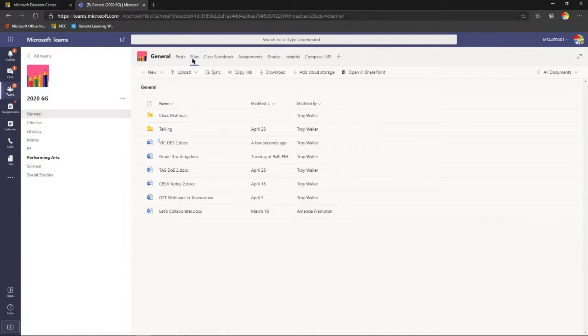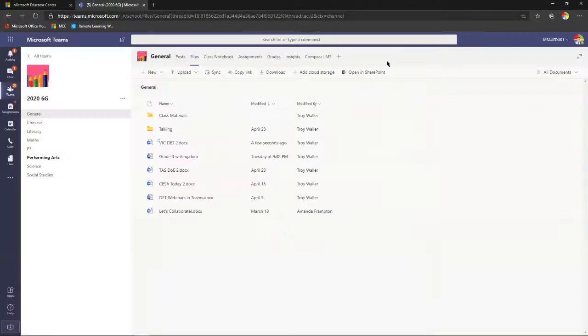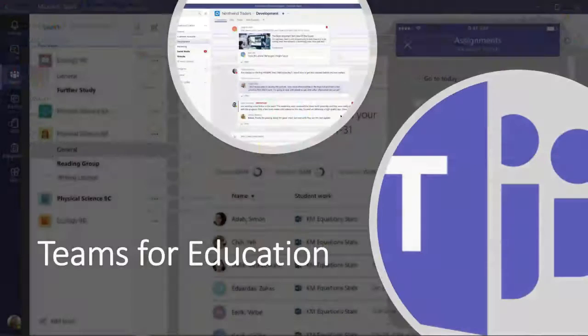These are all the shared files that everybody has access to, but these are my personal OneDrive files over here. So we're bringing that Office 365 experience down into Teams. Anything that you can do in that Office 365 experience, you can bring into Teams, especially because anything that has a web app can come in, even if there's not a dedicated app. So pretty cool. All right, let's keep moving.